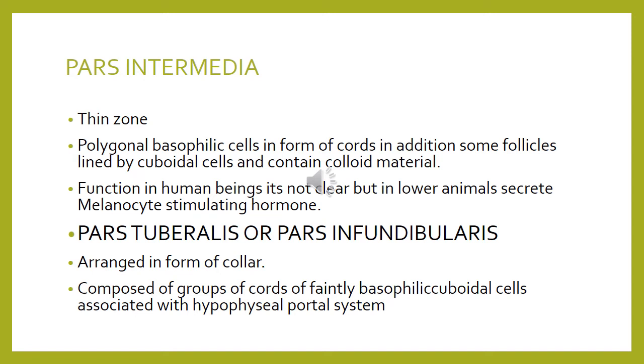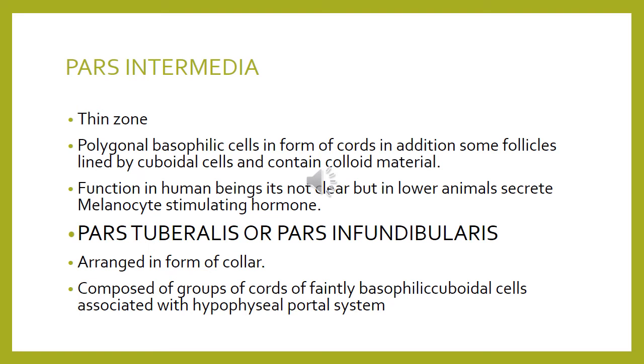Then coming over to the third division of the adenohypophysis, that is the pars tubularis or the pars infundibularis. The pars tubularis surrounds the infundibulum in the form of a collar. It consists mainly of groups or cords of cells which take up basophilic staining, and the shape of the cell is cuboidal, containing lipid droplets and glycogen granules.